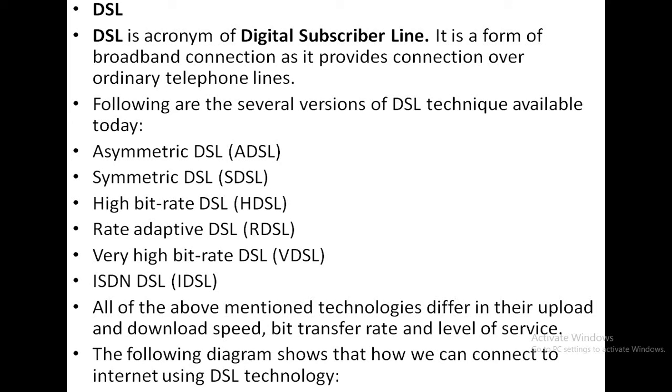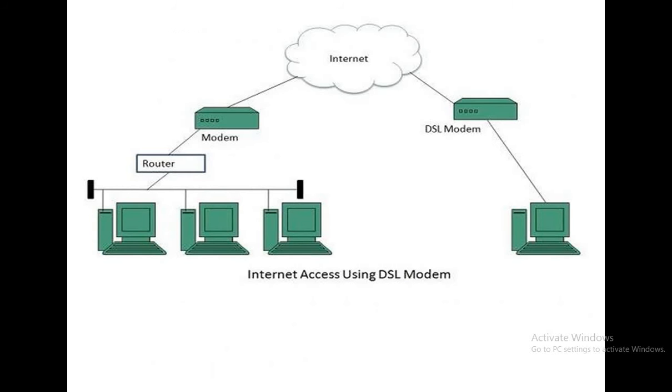So here is the diagram that represents the DSL technology connectivity, where we are using routers and modems. At the receiver end we are using the DSL modem, and at the sending end we are using the routers, which help to transmit the data by choosing the appropriate path or route, and the modem, which converts the digital signal to analog and vice versa.